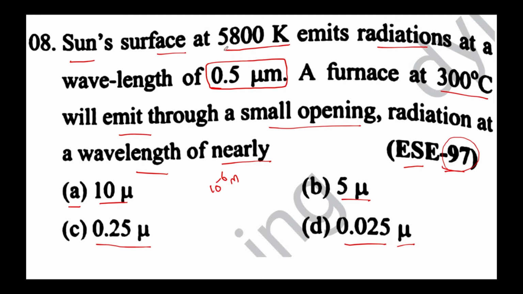See, this is the peak core temperature of the sun. So we can say that it is a maximum temperature and its corresponding wavelength has been given. Similarly, the furnace is at a temperature of 300 degrees Celsius, and the question is at what wavelength it emits radiation. Both can be considered nearly black bodies, so we can use the relationship between the maximum wavelength and its corresponding temperature. Once again, it is a question based on Wien's displacement law.